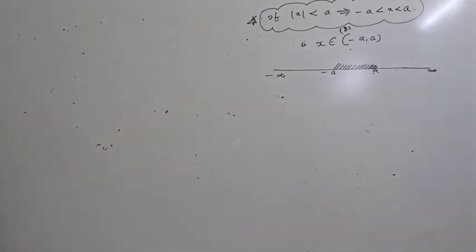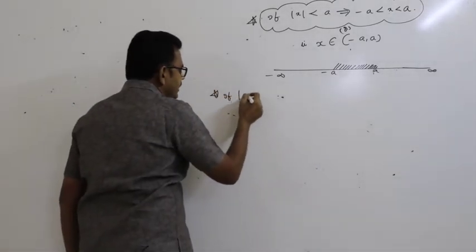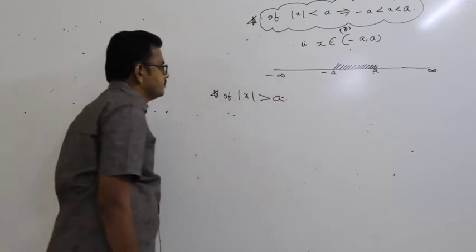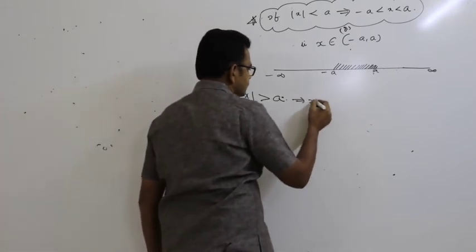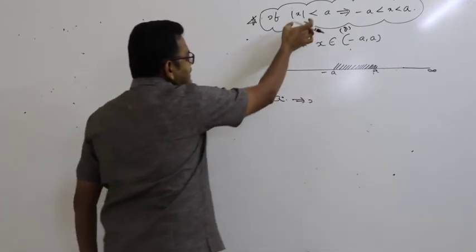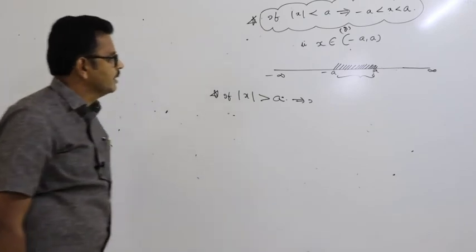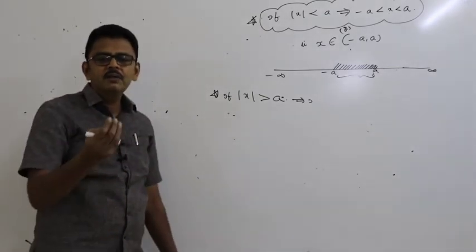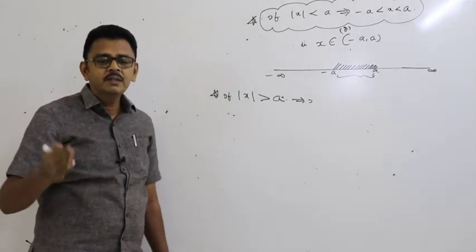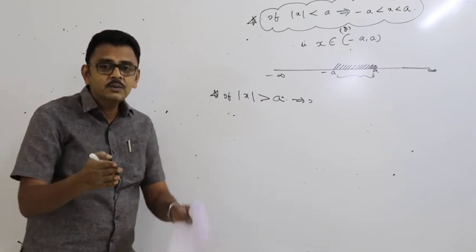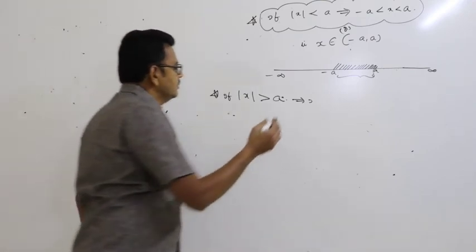Now, next important point. See here. If mod x is greater than a, then x belongs to... Mod x less than a means what? X values lie between minus a and a. Mod x greater than a means what? X values do not lie between minus a and a. Where does it lie? Excluding minus a and a. That means it lies outside.